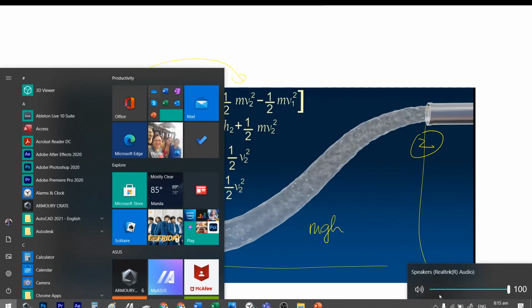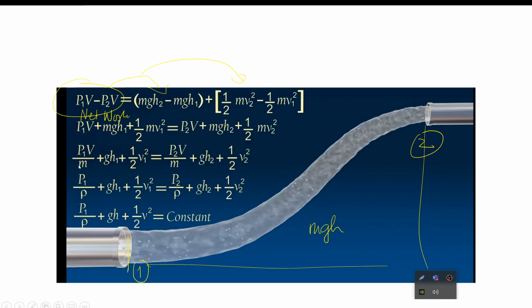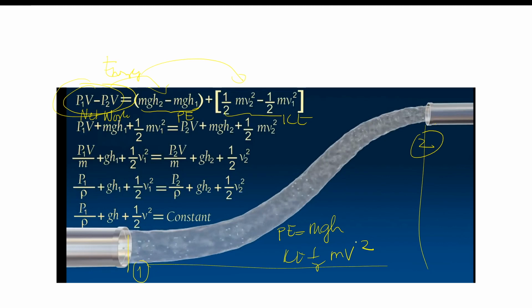Ang dalawang formula na yan ay potential tsaka kinetic, no? Yung energy pala ay summation ng dalawang klaseng energy. Ano yun? This here is potential energy. This here is kinetic. Di ba pag mgh, potential energy yan. Pag yung isa kinetic, ito 1/2 mass times velocity squared. So tatandaan na, if you see this formula, this kind of notation, potential.